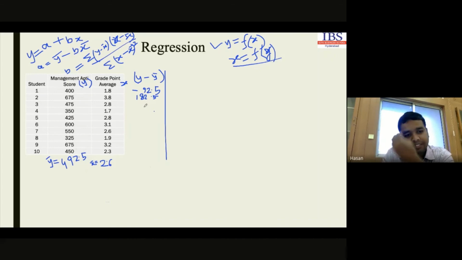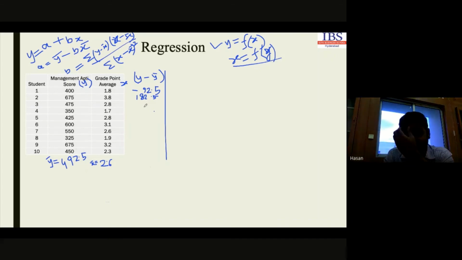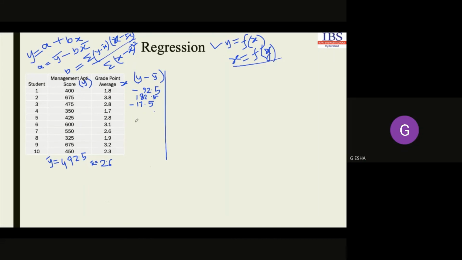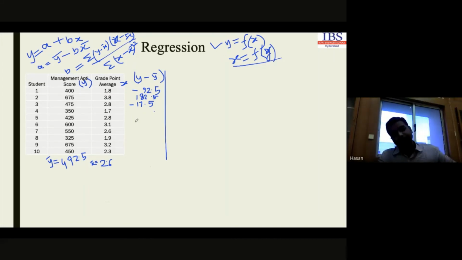Then next one. 17.5. Very good. Negative or positive? Negative, minus. Okay, next one.